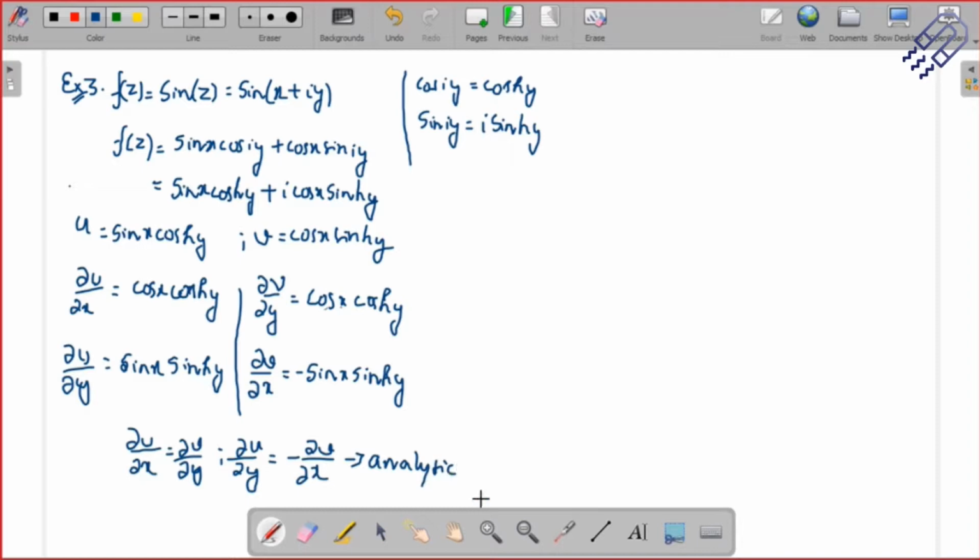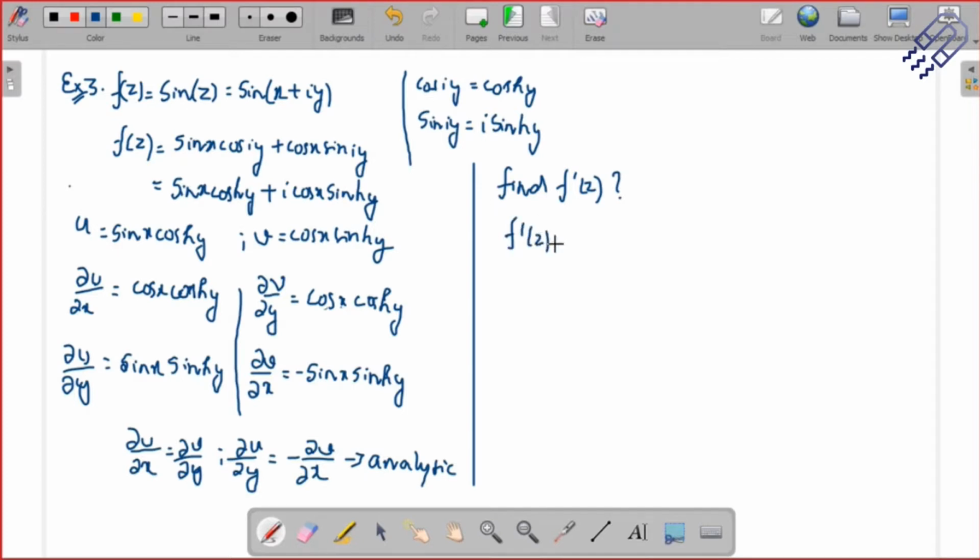There can be one more part to this question, which is sometimes asked. You will be given this question and then you will be asked to find, let me take the same function, f dash z. In general, when you say f dash z, this is nothing but simple. This will be cos z, right? But then how do you show it using the imaginary part? Let's try doing that.